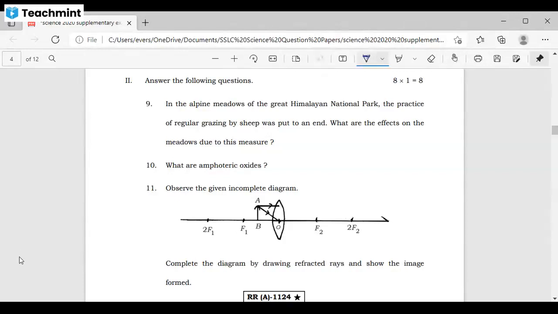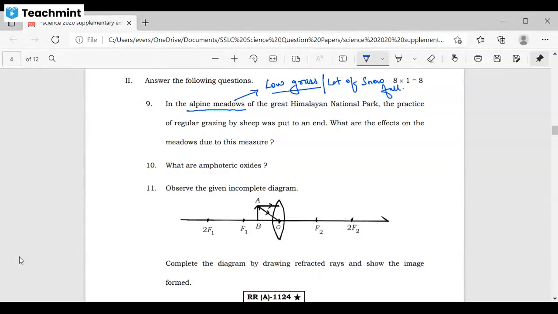Actually, alpine meadows are the regions known as low grass regions. They have low grass, meaning the grass is very short. Are you getting my point? And also we have a lot of snowfall in that region.